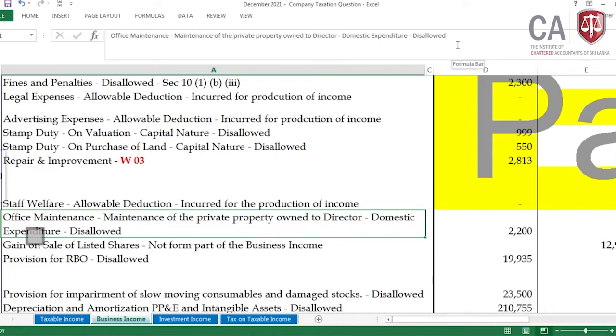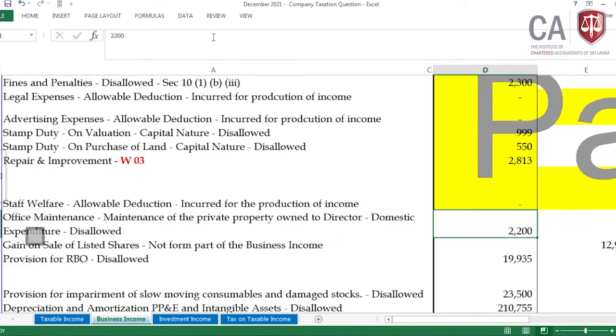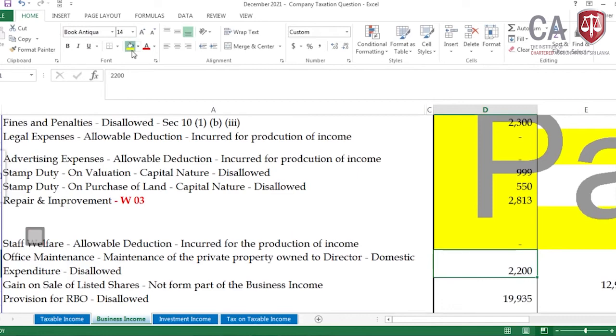It's under section 10, if not mistaken, section 10 subparagraph (b). I think the first one, Roman 1, is on the domestic expenditure, which is under the definition of section 197. The 2,200 should be disallowable. Then it is also done.